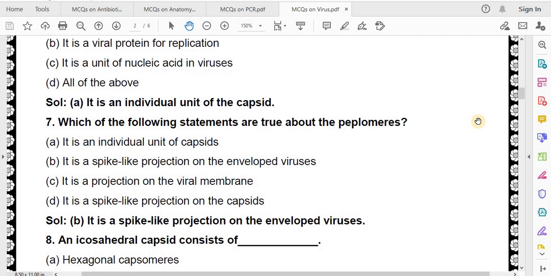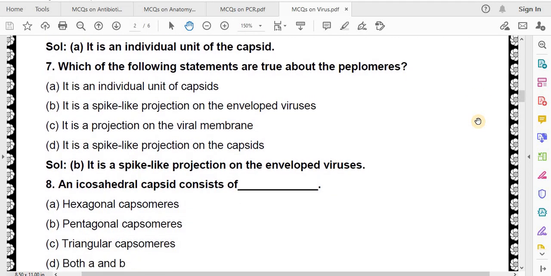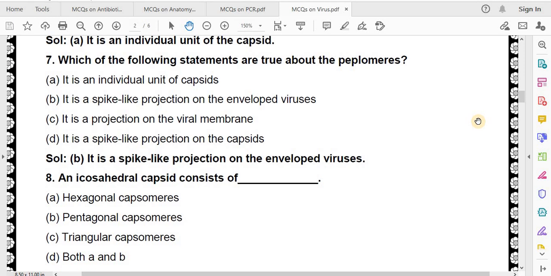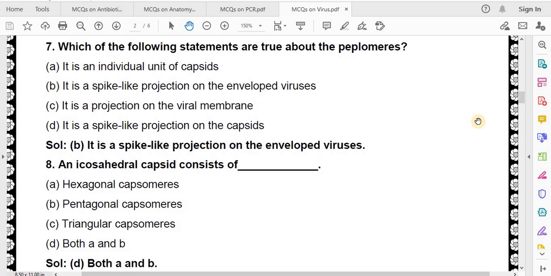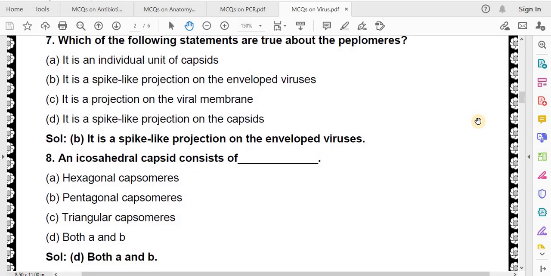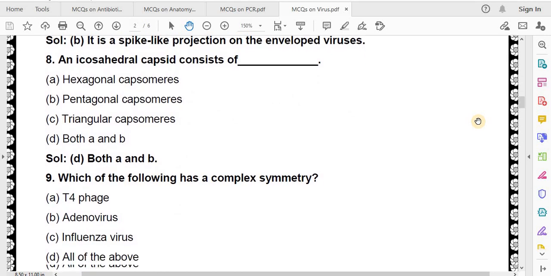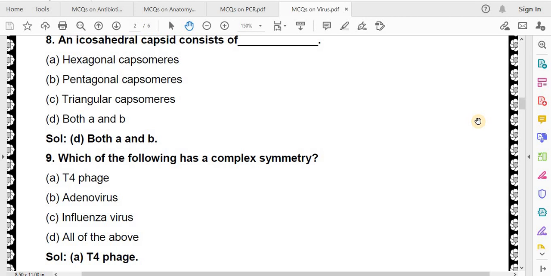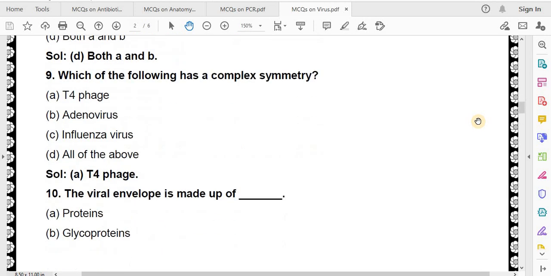An icosahedral capsid consists of hexagonal capsomeres, pentagonal capsomeres, triangular capsomeres, both A and B. Correct answer is both A and B. Which of the following has a complex symmetry? T4 phage, adenovirus, influenza virus, all of the above. Correct answer is T4 phage.